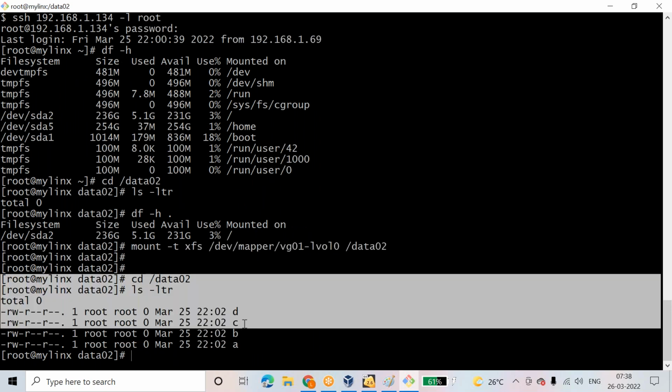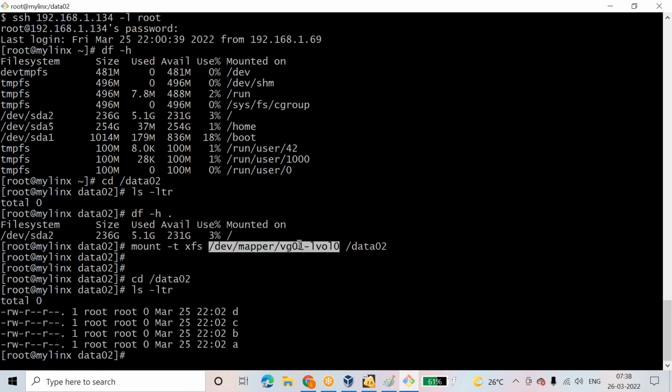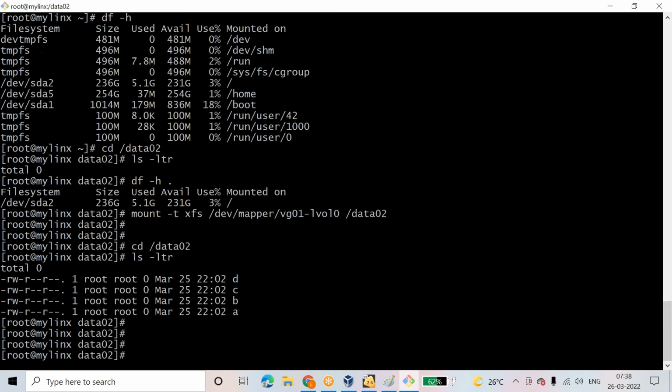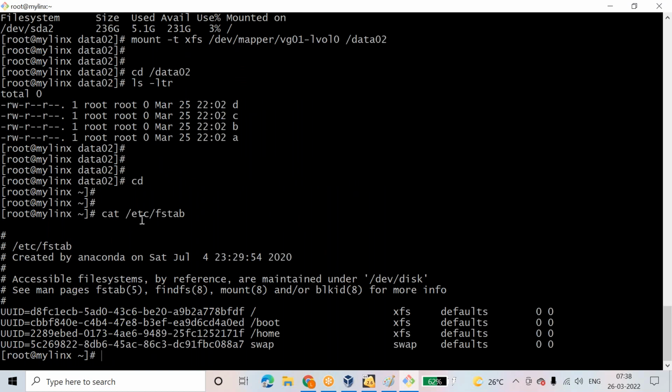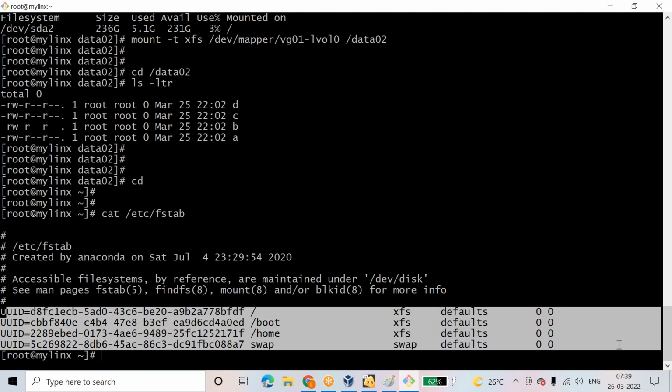Because of that reason I am able to see the files which are located inside this hard disk location. Now, how to make it permanent across the reboot? There is one file, cat /etc/fstab. This is a very important file. fstab will maintain each and every entry of your file systems.